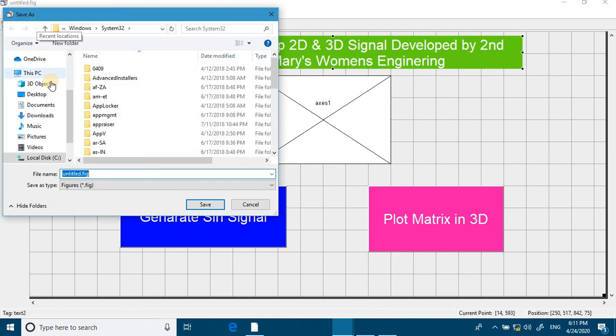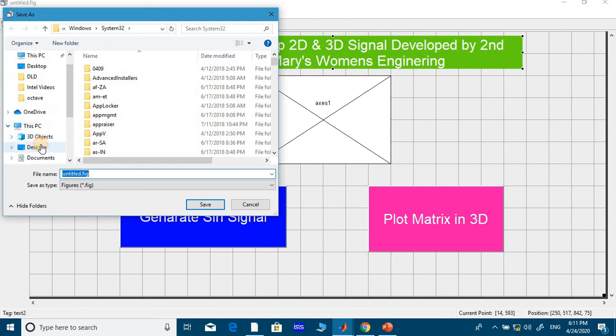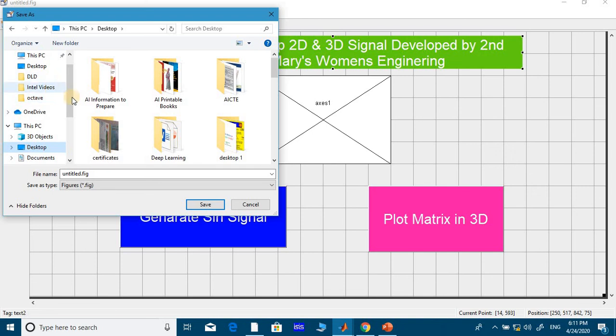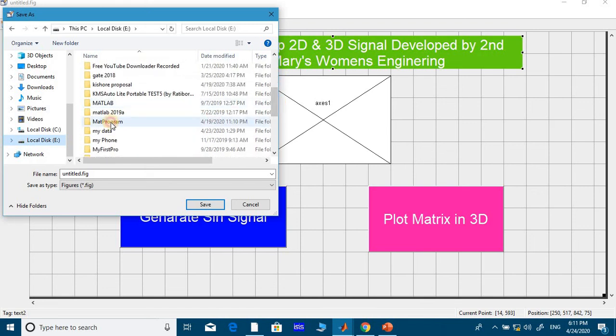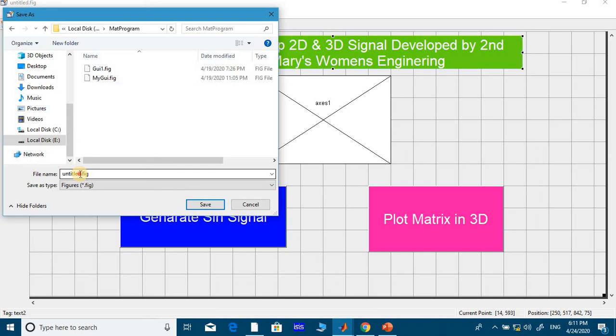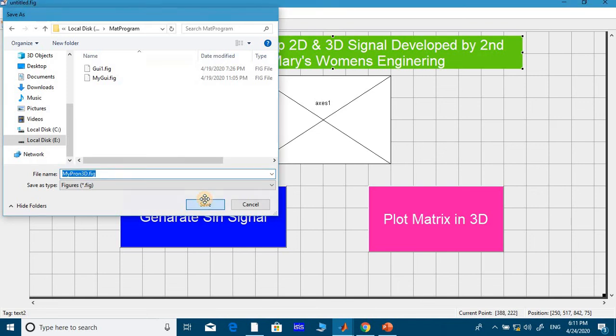Okay, so it's asking me to save somewhere. So where can I do this? So you go to already created MATLAB programs. There, my program 3D, okay, save.